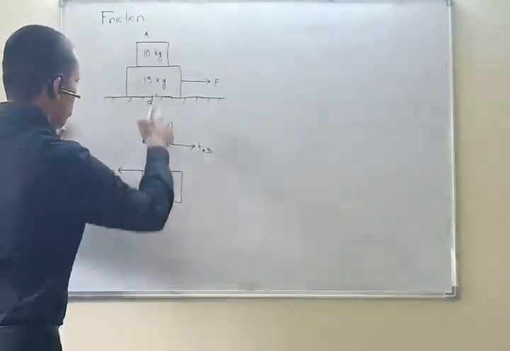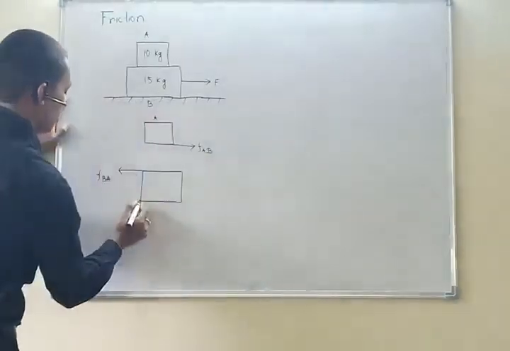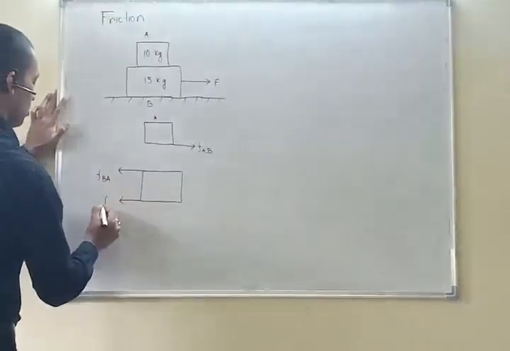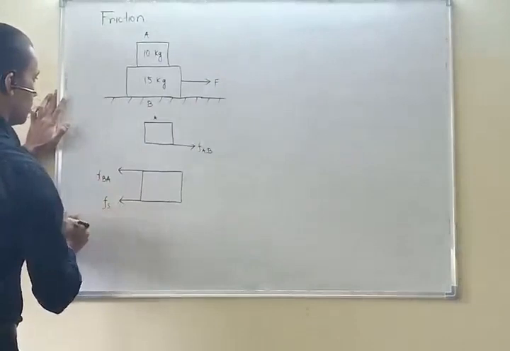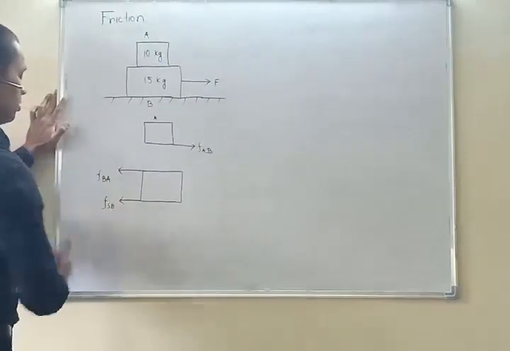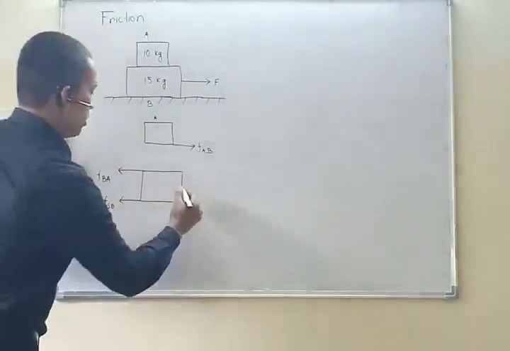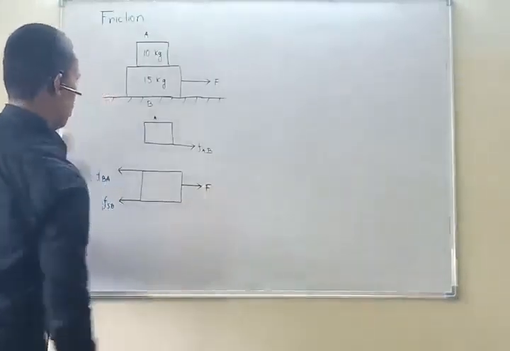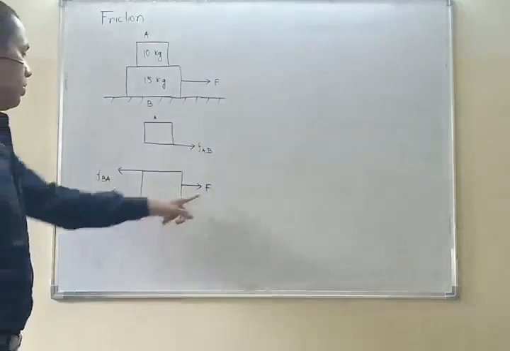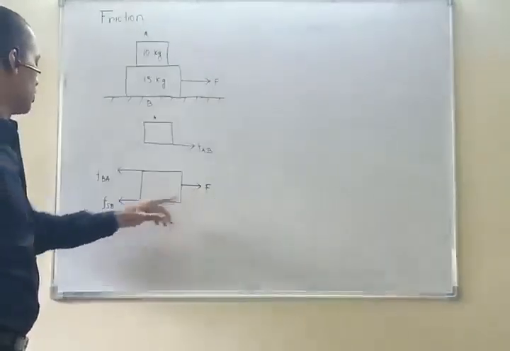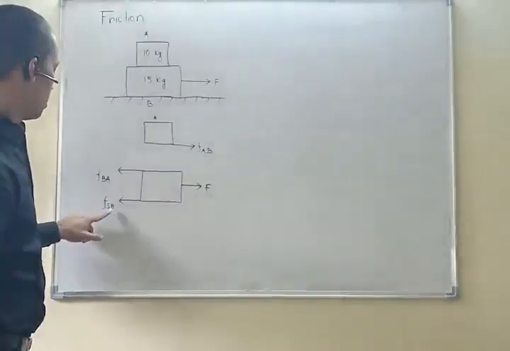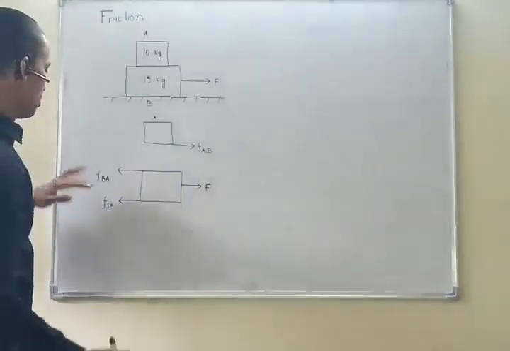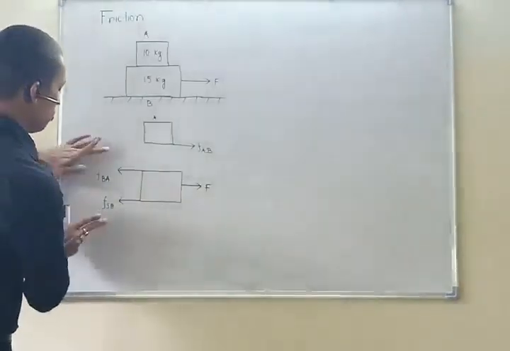But another force will come at this surface, that is the frictional resistance given by the surface on block B, and this F should be acting like this. Now if this F is more than the frictional resistance given by the surface on B, then it will start moving. Always remember, it is not about these two processes.